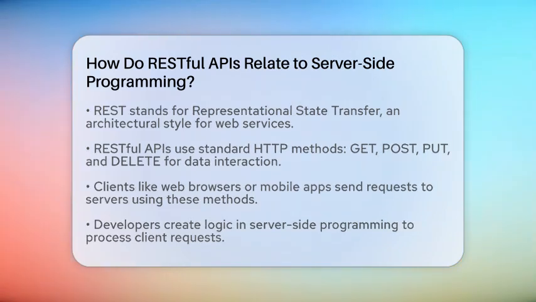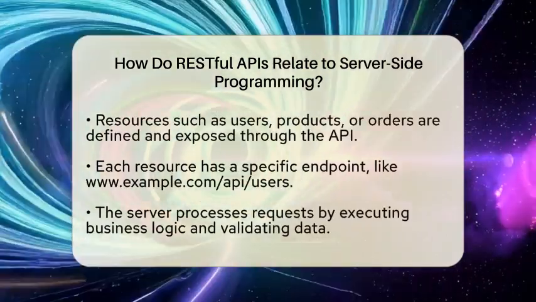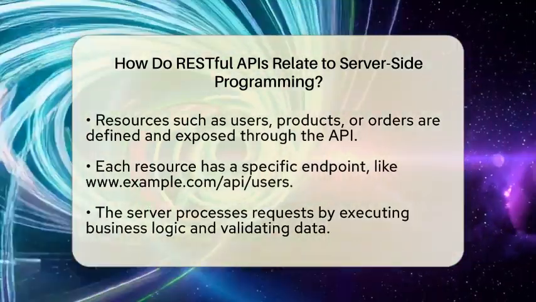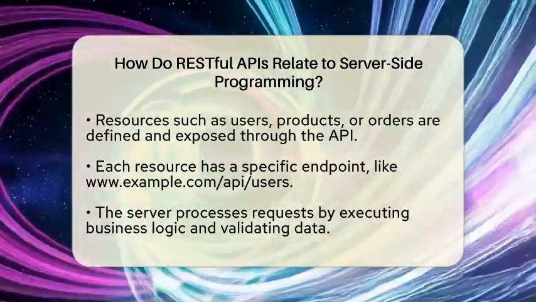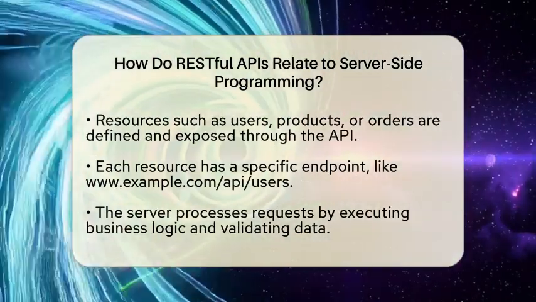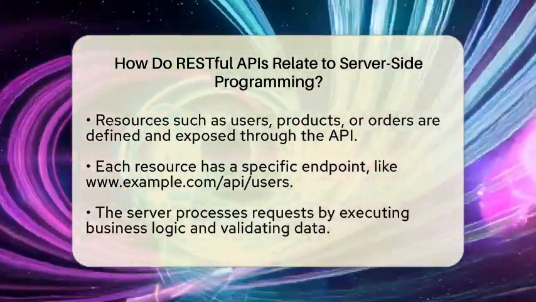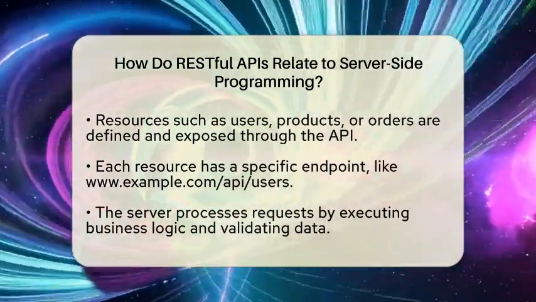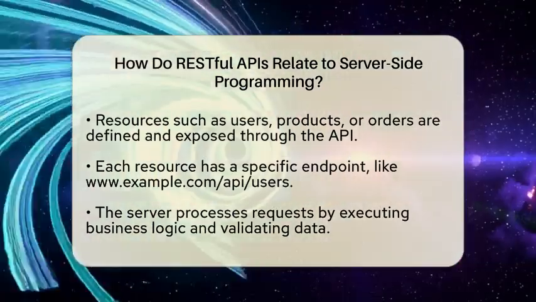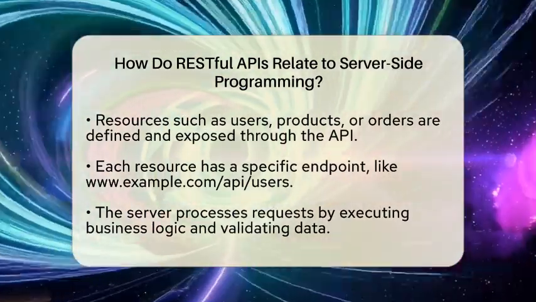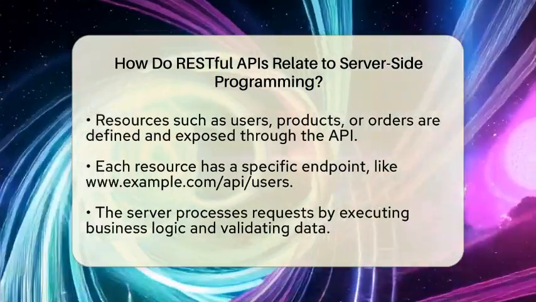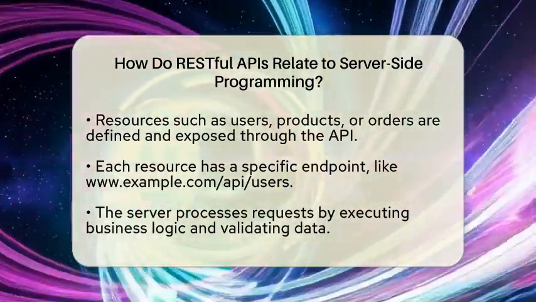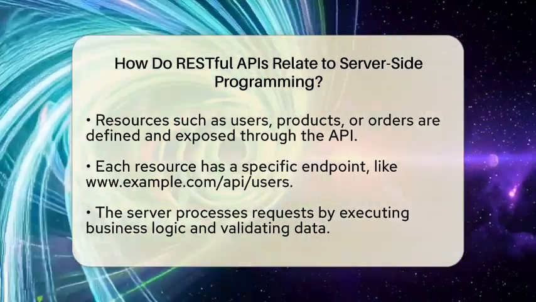In server-side programming, developers create the logic that processes these requests. They define resources such as users, products, or orders that the API will expose. Each resource has its own endpoint, which is a specific URL that the client can access. For example, an endpoint for user data might look like this: www.example.com/API/users.